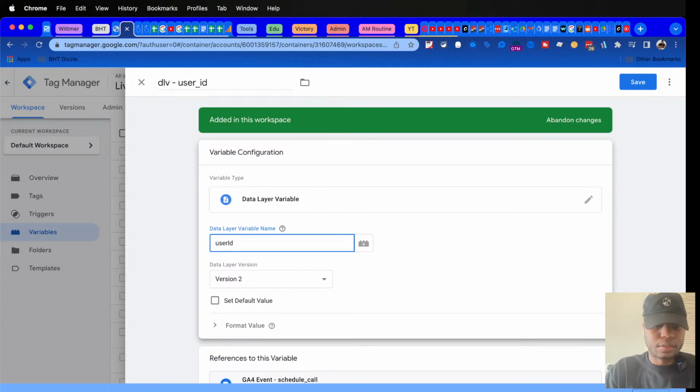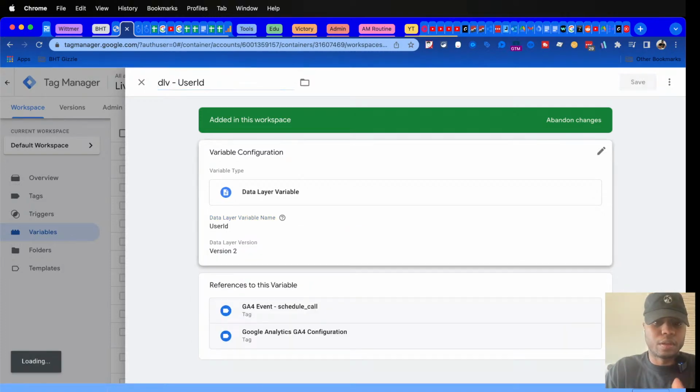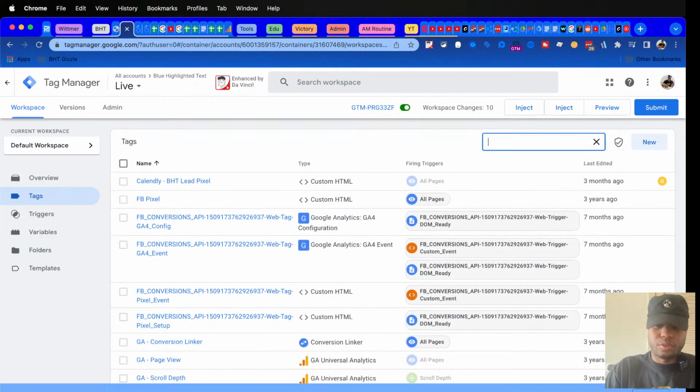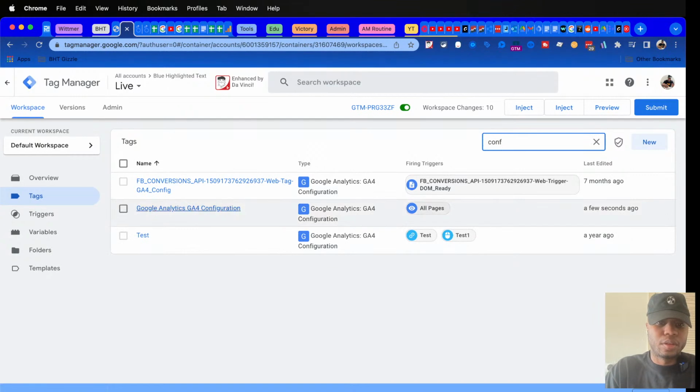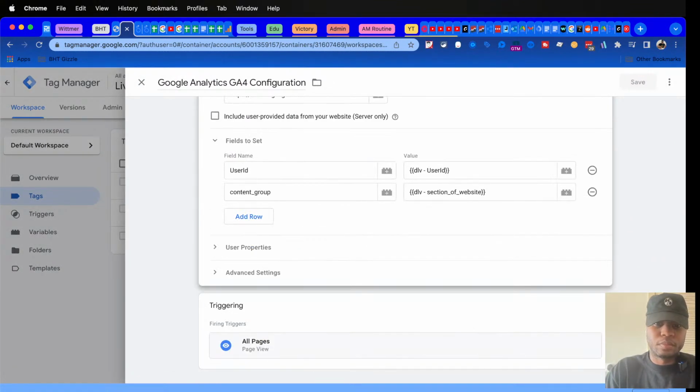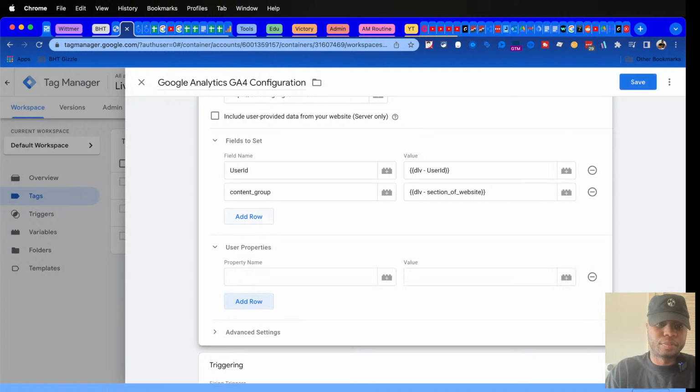Just like this. Let's go ahead and do that. And I'm guessing the configuration tag will be fine. Boom, boom, boom. Okay, cool. Yep. User property. Something was off.